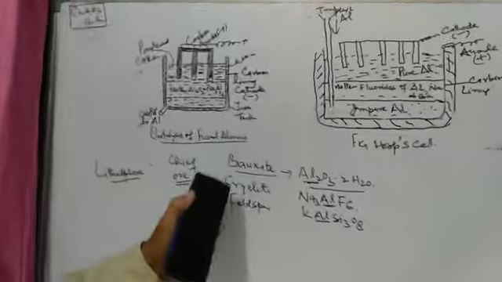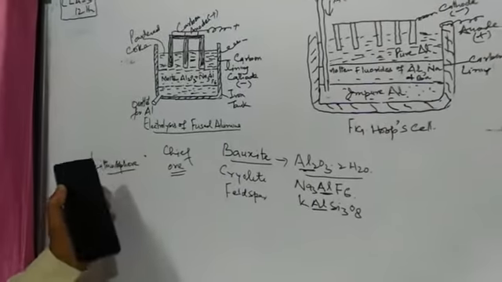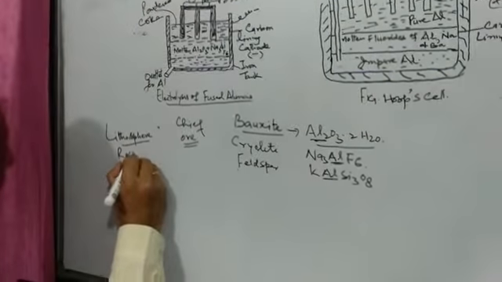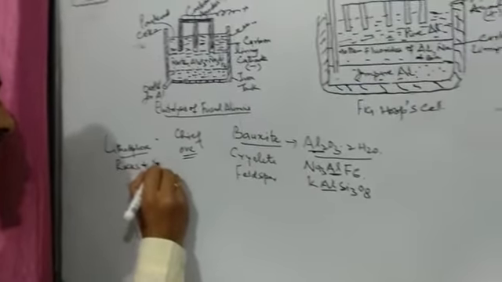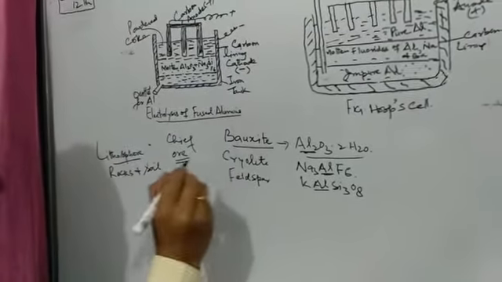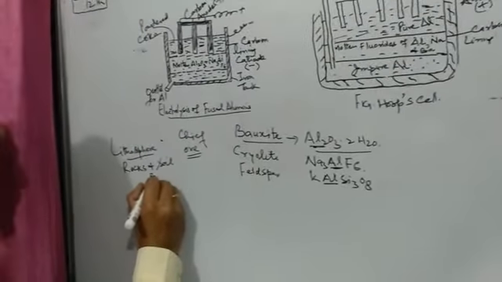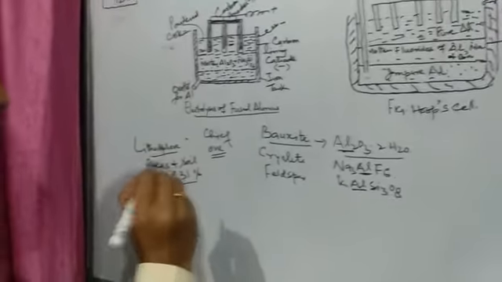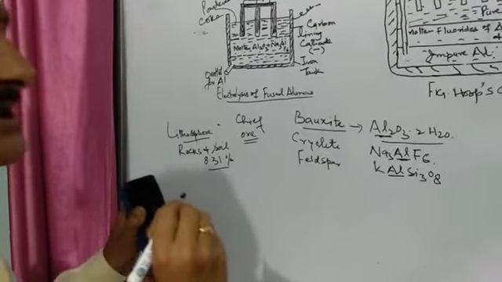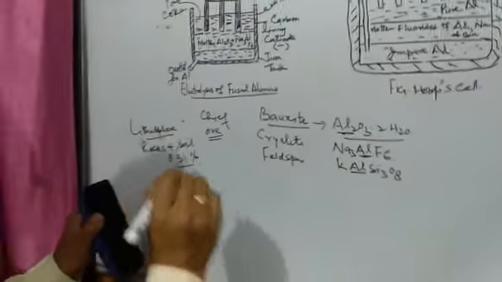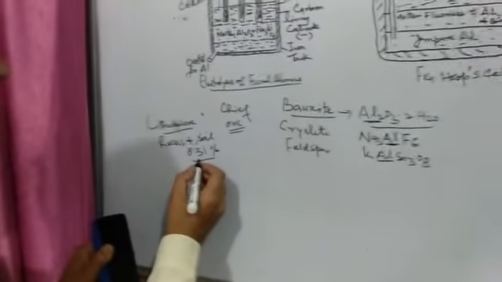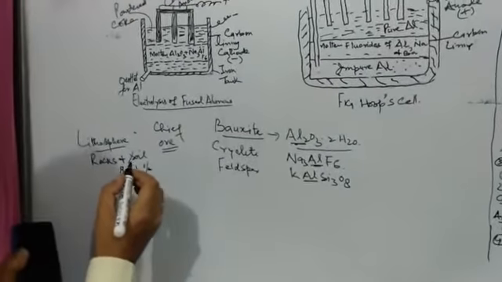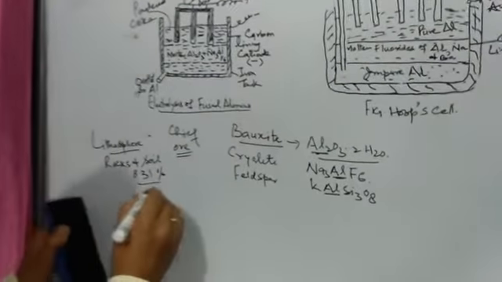But the ores of aluminium are found in the lithosphere, in rocks and soils, and they are present up to 8.31% by weight. This is the third most abundant element present in the lithosphere.